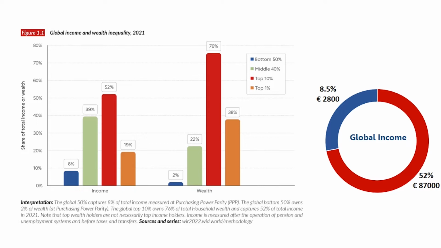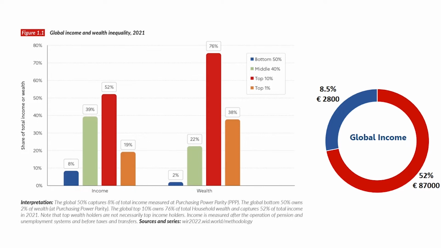The top 10 percent of the population has the highest share of total income: 52 percent of the total income is shared by the top 10 percent. The middle 40 percent has 39 percent of the total income, followed by the top 1%, and then the bottom 50%. The bottom 50 percent of the population is very large, but they have only 8 percent of the total income, which is very little.